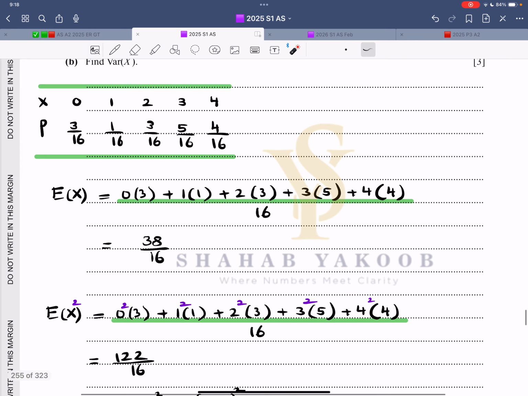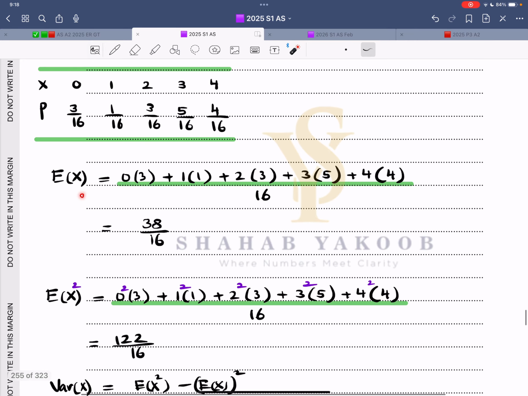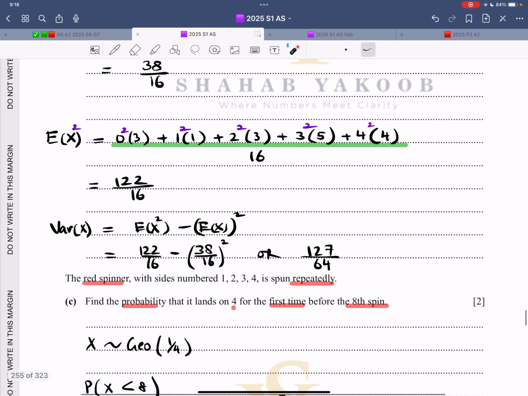Now find variance of x, expectation of x, that is sigma x into p. So that is your value of x, that is your value of probability. Multiply it out. So 0 into 3, 1 into 1, 2 into 3, 3 into 5, 4 into 4. And since I have not reduced it, therefore that makes life very easy. Divide once by 16, leave the answer in the exact form.